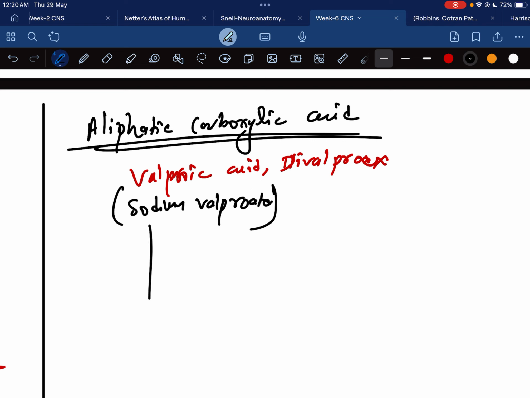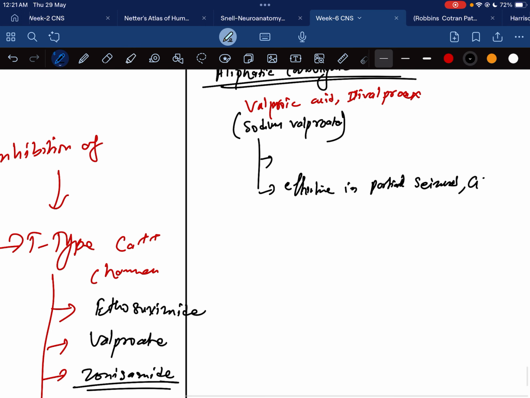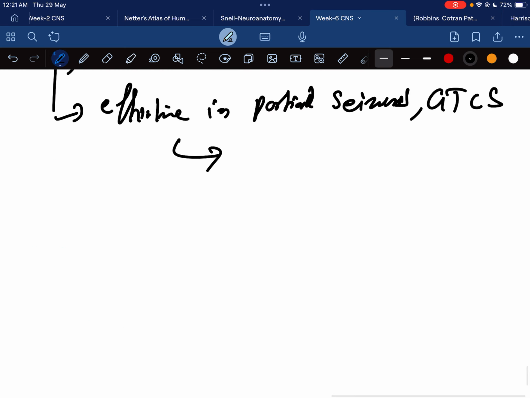It is effective in partial seizures, also in generalized tonic-clonic seizures, and also effective in absence seizures.